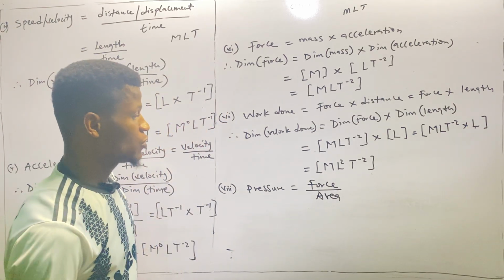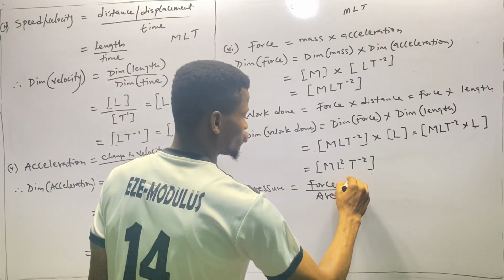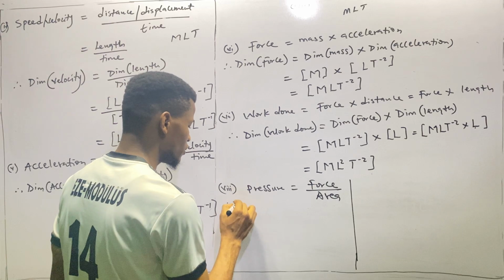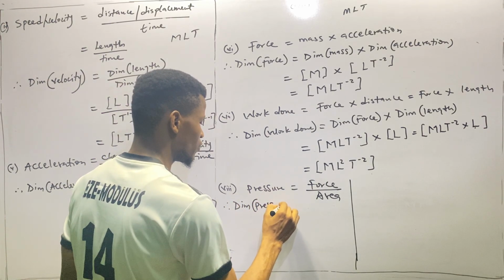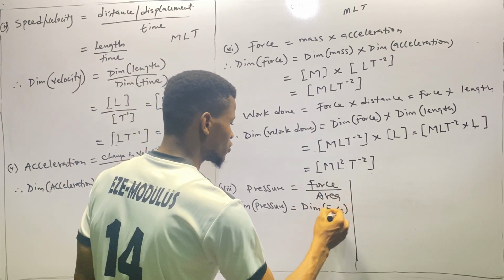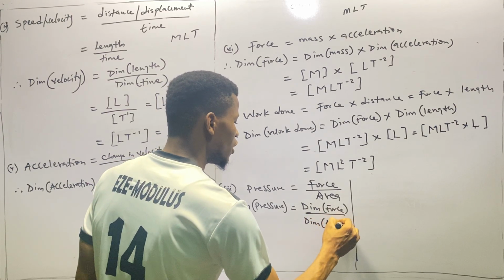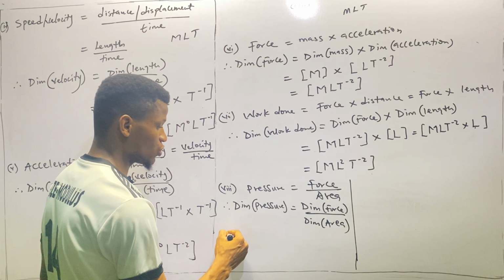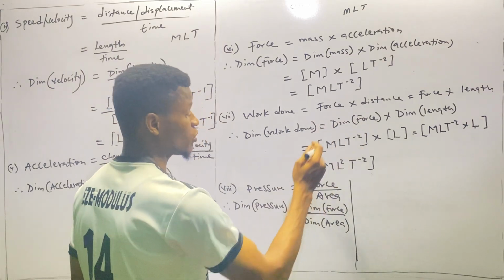Therefore, the dimension of pressure, which is dim pressure, will be dimension of force, dim force, all over dimension of area, dim area. Which is now equal to, of course, the dimension of force, which is already MLT raised to power minus 2.